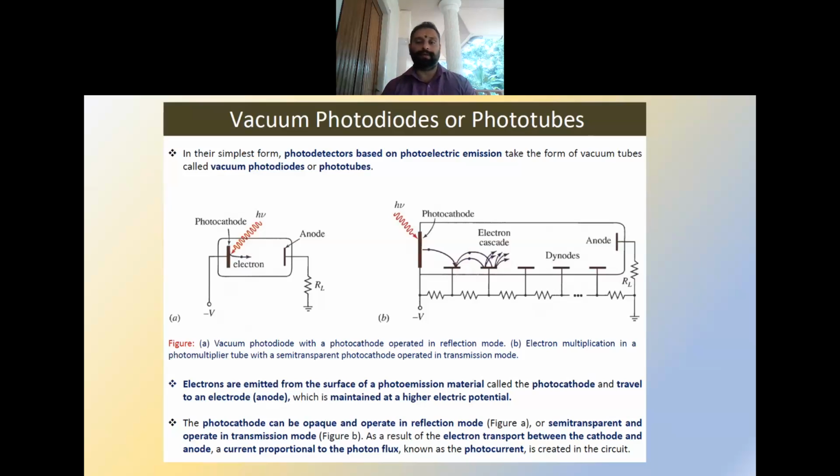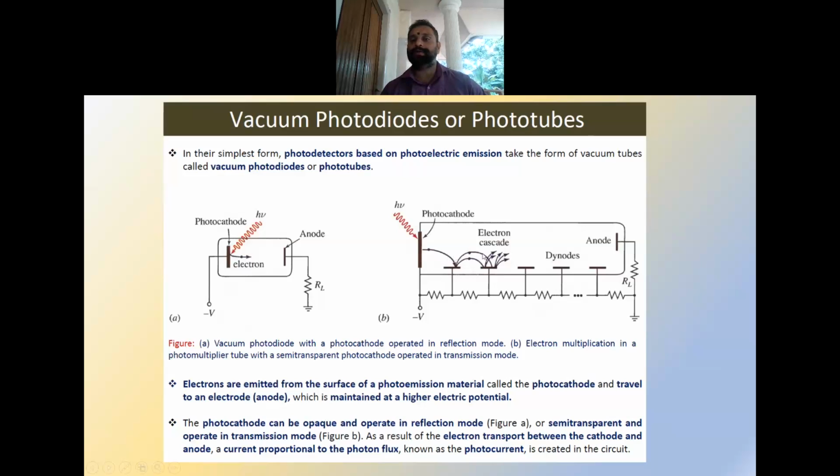And another method is the phototube actually. Here there is an inbuilt amplification which is happening. Similar to the photodiode, the photon will be incident on the photocathode. It will be exciting the electron to emit from the material, and that electron would be attracted by another electrode called a dynode, which is kept at a positive charge relative to the photocathode.